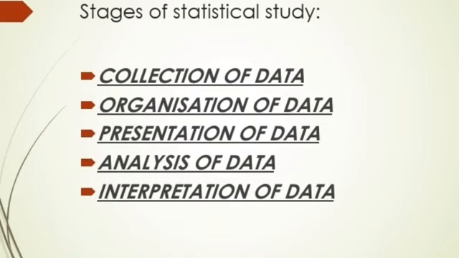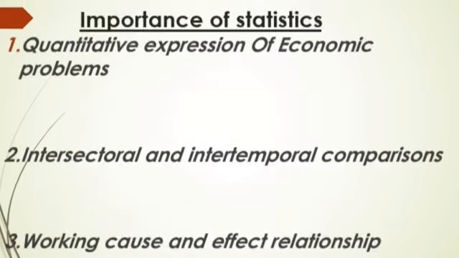See now, you will have friends in science, science student friends. Now if you are not presenting the data in a systematic manner, and a science student comes and looks at your data, what will they do? They'll not be able to understand what you have written. But if your data is presented in a systematic manner with proper diagrams, proper tables, definitely even a science student who doesn't know about statistics will also be able to understand. Clear with this? And proper analysis should be there with the proper interpretation.